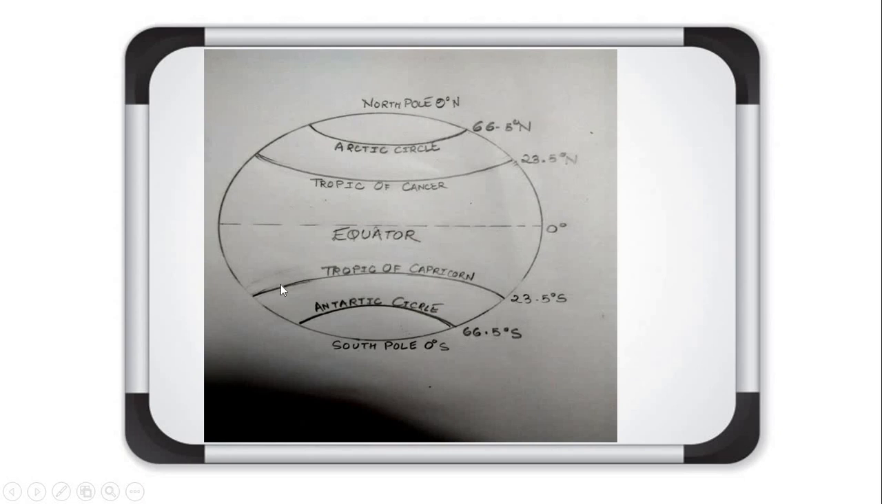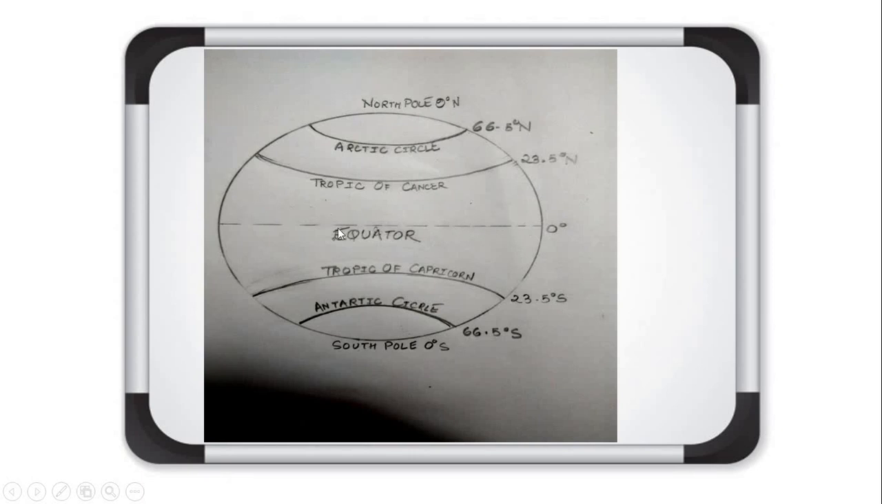Now come to the southern hemisphere, that is Tropic of Capricorn, 23.5 degree S. S means southern hemisphere. Next one, Antarctic Circle, that is 66.5 degree south, and 90 degree S is the South Pole. So we are talking about Amazon basin which lies 10 degree north and 10 degree south. So where is it located? It is located like this: this is 0 degree, and around here means 10 degree north and 10 degree south, means this area is very close to the equator.